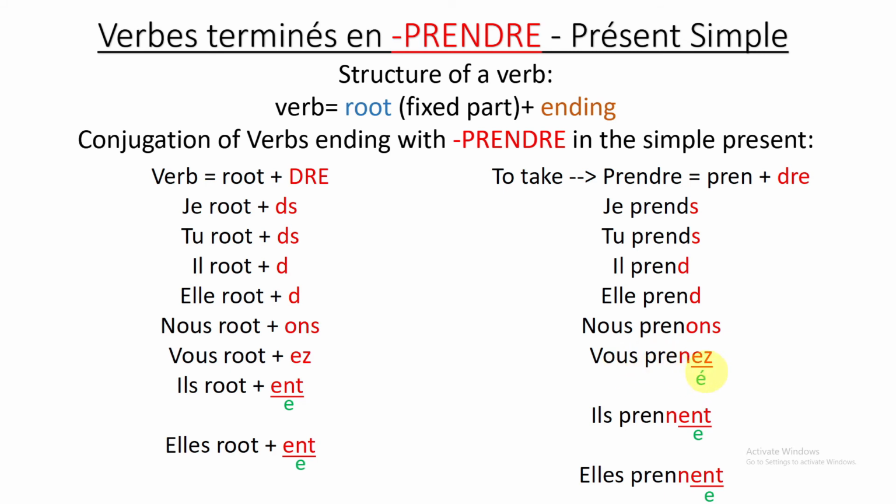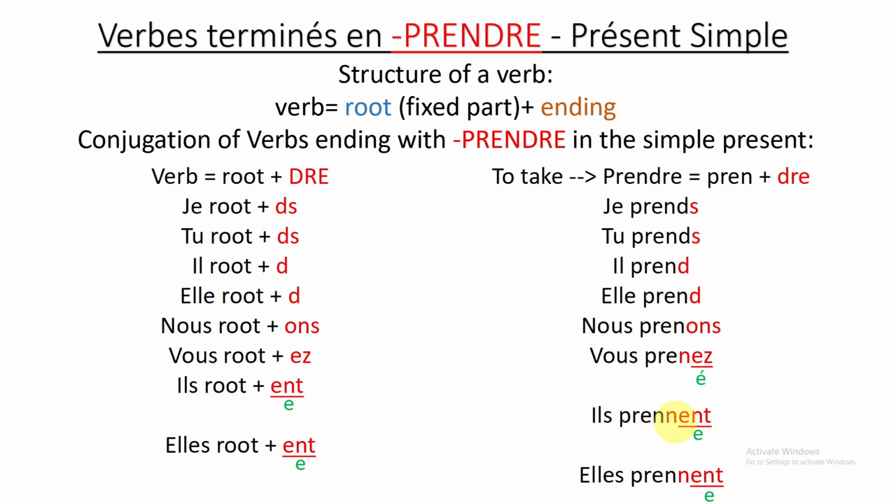Now for ils plural, we have ENT at the end. At the end of a verb, we are not pronouncing the ENT. When you have an E at the end of a word without any accent on it, we call it a mute E. So we are not pronouncing the E, we pronounce the N before. So ils prennent. Can you please repeat after me?